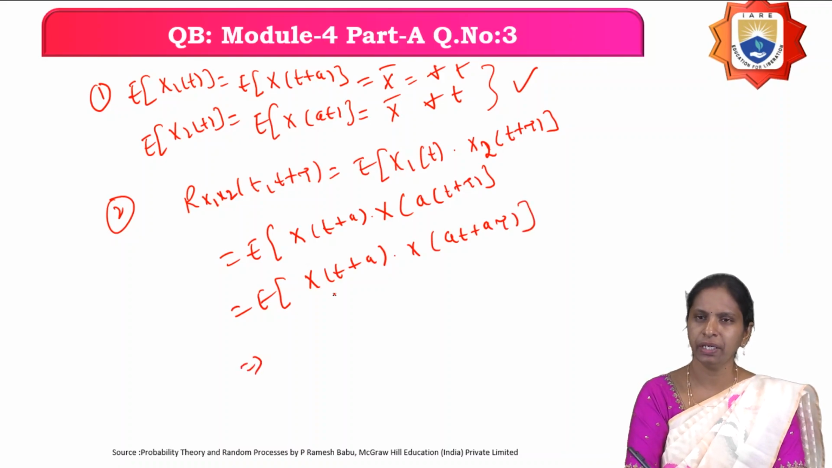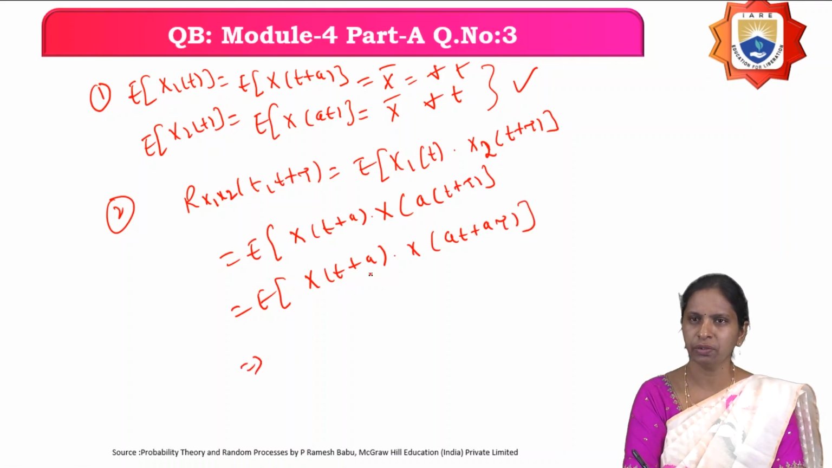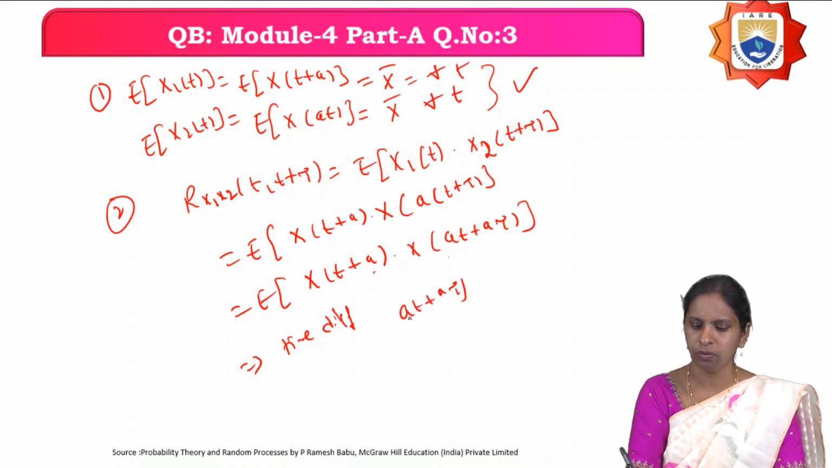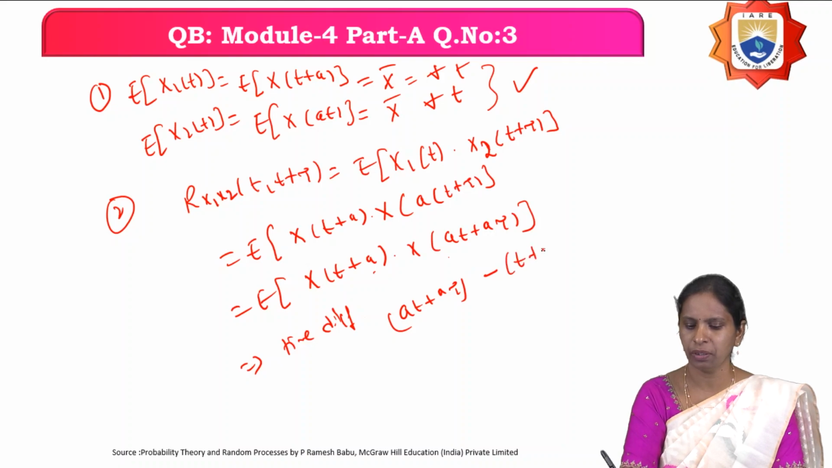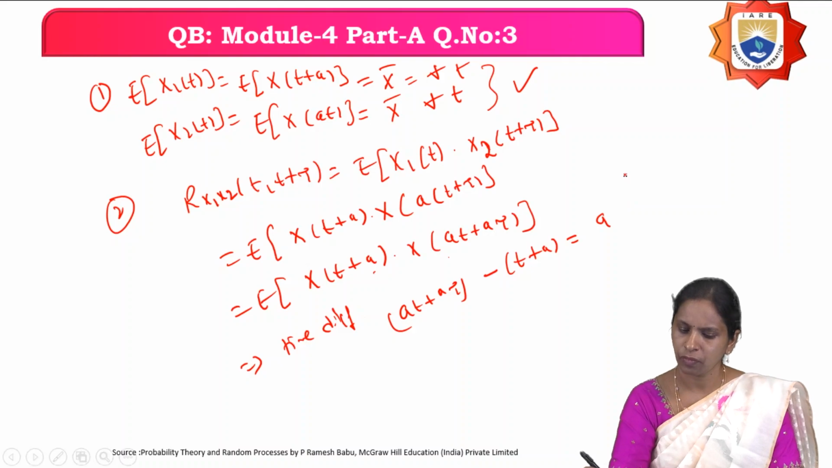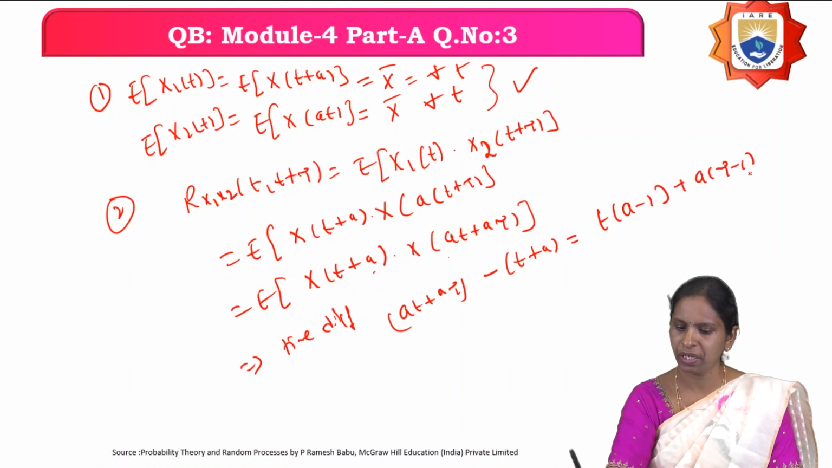Now we'll find the time difference between these two. So what is the time difference between these two? The time difference is equal to at plus a tau minus t plus a. So minus of t plus a. If you take t as common, you'll get t into a minus 1, plus, if you take a as common, a into tau minus 1.